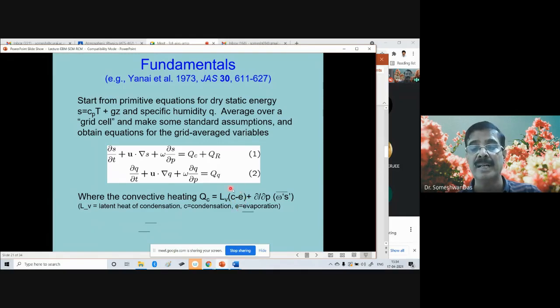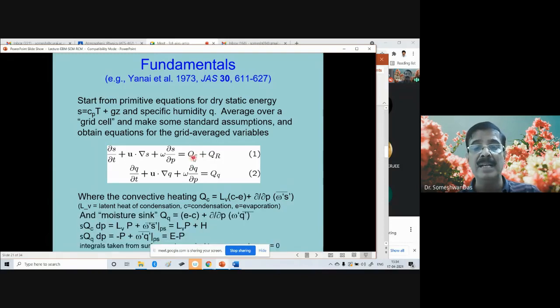This is the net condensation minus evaporation, plus the turbulent transport of the heat vertically, del by del P of omega prime S prime. So this is the vertical turbulent transport of the moisture or heat. Okay, so this is what is QC. And similarly, the moisture sink QQ is evaporation minus condensation. See the reversal of the sign. This is C minus E, but this is E minus C. Okay, this is reversal of the sign.